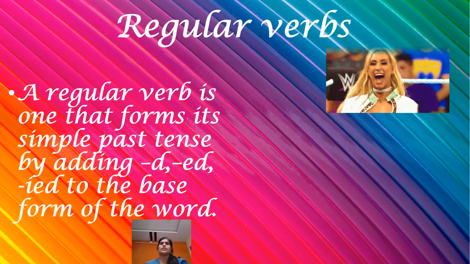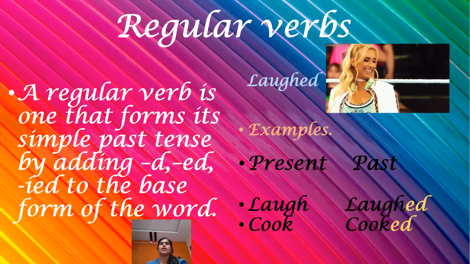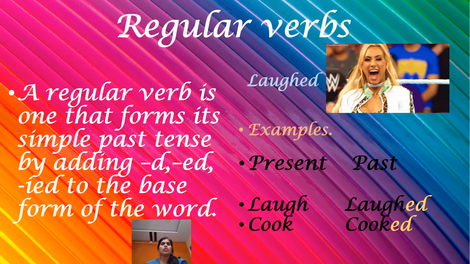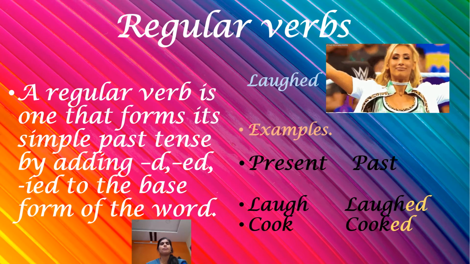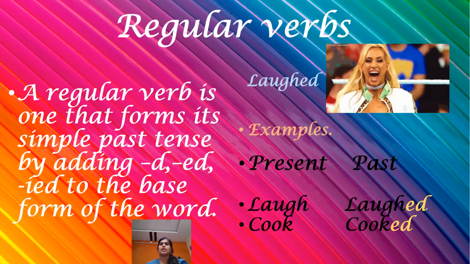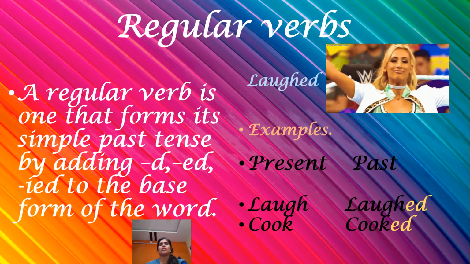Here we are with the regular verbs. Let us see the meaning of a regular verb. A regular verb is one that forms its simple past tense by adding d, ed or ied to the base form of the word.